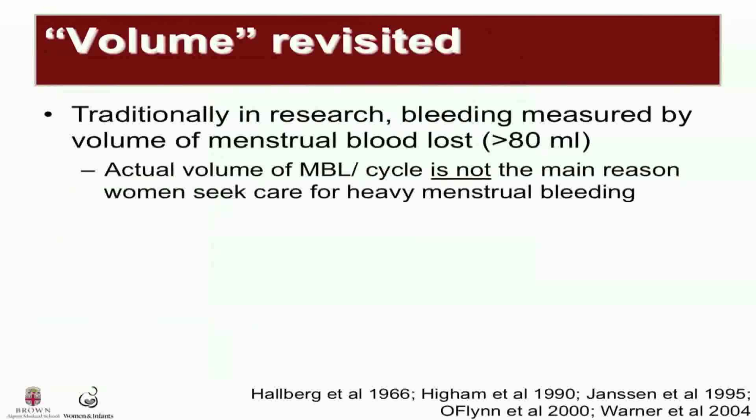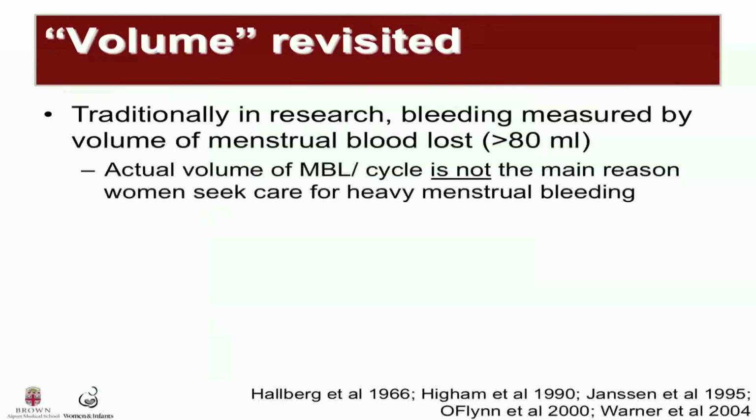Traditionally in research, bleeding was measured by the volume of menstrual blood loss, with greater than 80 milliliters being the definition of heavy menstrual bleeding, or the old term menorrhagia. However, volumetric definitions can be problematic because they're impractical and not used in clinical practice. 2/3 of women who seek treatment for heavy menstrual bleeding actually do not meet this 80 milliliter mean blood loss criteria, which suggests that the actual volume of menstrual blood loss per cycle is not the main reason women seek care for heavy menstrual bleeding.